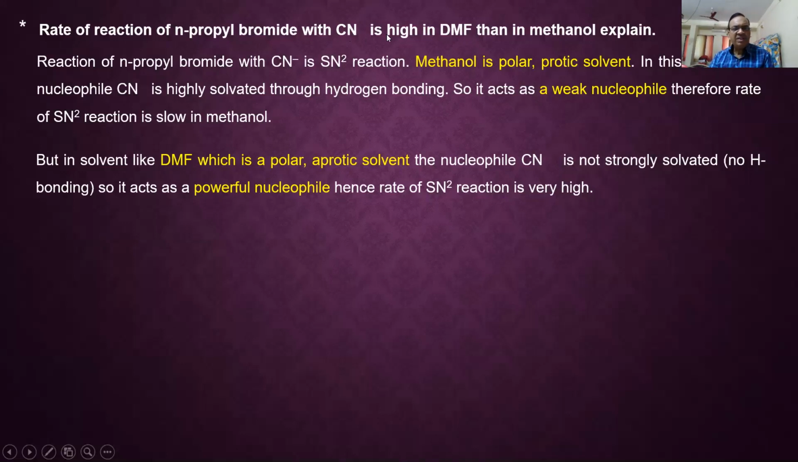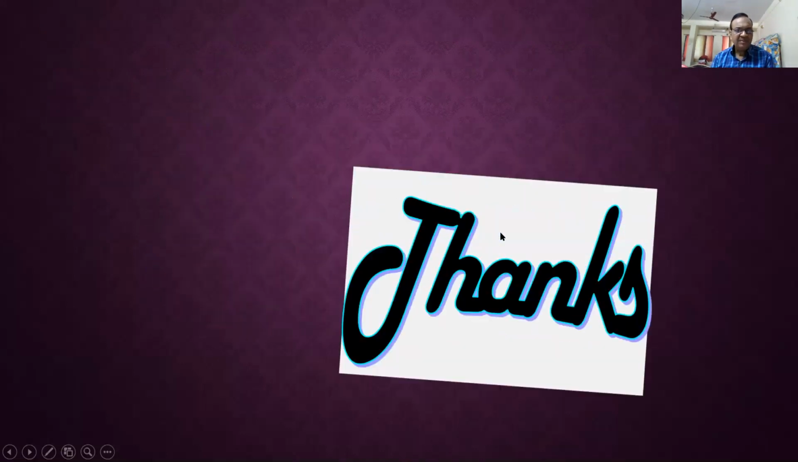The rate of reaction of n-propyl bromide with cyanide is higher in DMF than in methanol. Again the same reason: methanol is a polar protic solvent and DMF is a polar aprotic solvent. That's why the difference in rate is due to solvent nature. So we have learned the effect of solvent on the rate of SN1 and SN2. Thank you.